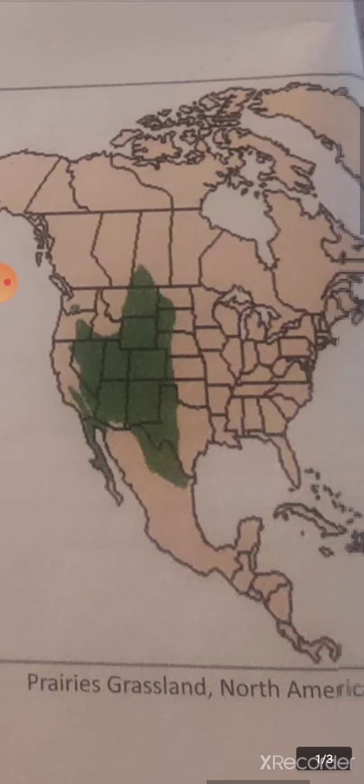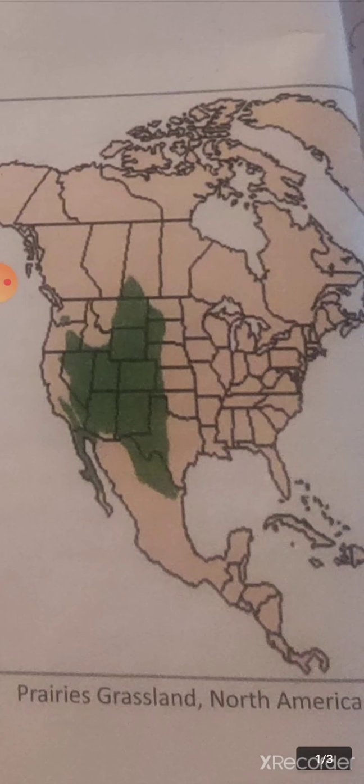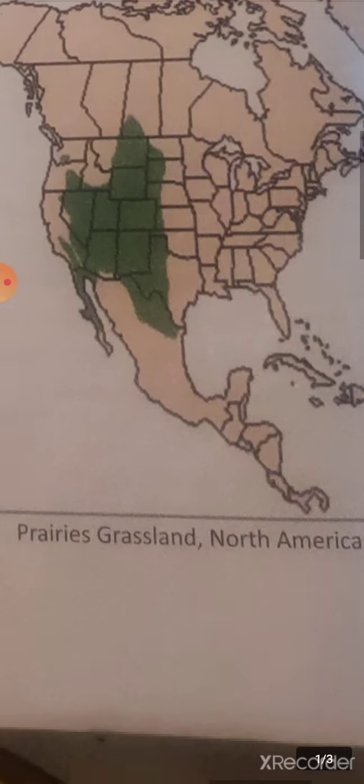Okay, now next we will see, you can see that map is given over here. See how and where prairie grassland is located. Prairie grassland of North America, the area is much of the USA and Canada of North America is covered by a temperate grassland, and this temperate grassland is known by the name prairie grassland. As you can see, this is the map of North America. The green colored area is showing us the prairie grassland.